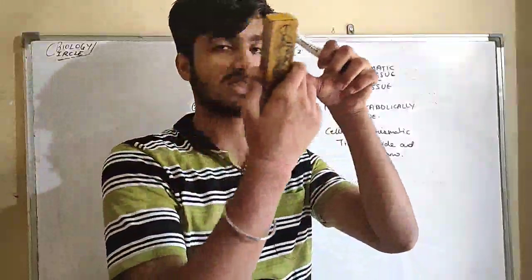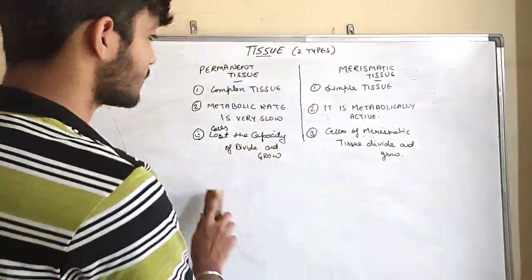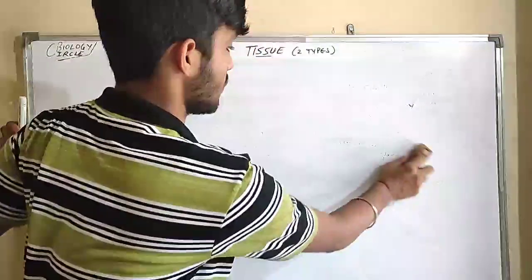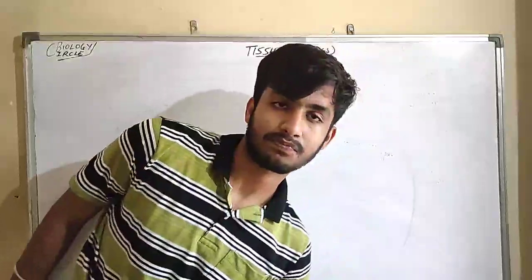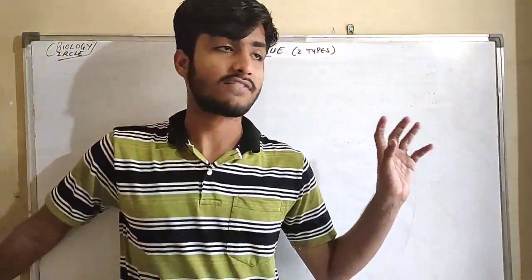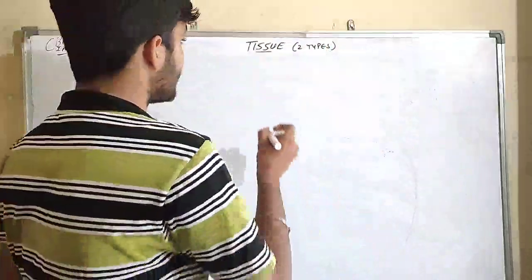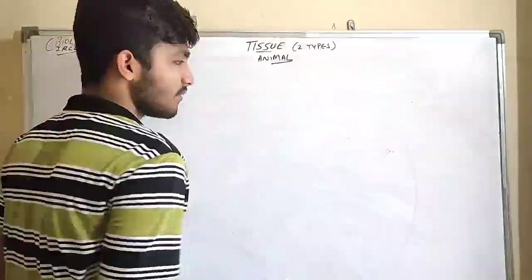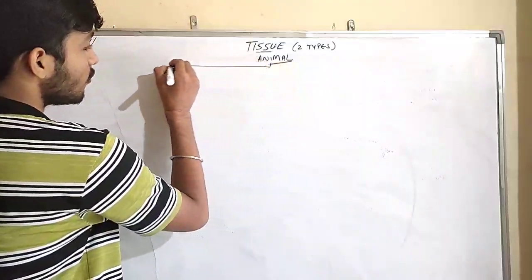Now let's continue our job with animal tissue. Okay guys. So we have completed plant tissue. Now we start our journey of animal tissue. Similarly, as we did for plant tissue, animal tissue we also explain in a flow chart manner.